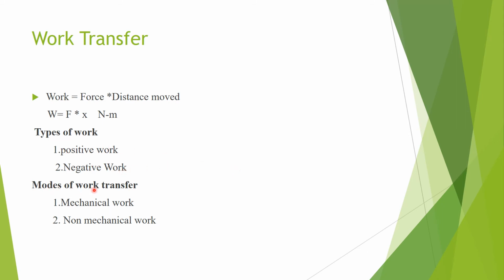Now, what are the modes of work transfer? The first one is mechanical work and non-mechanical work. What is mechanical work? For example, moving boundary work, gravitational work, acceleration work, spring work. These are the works that come under mechanical work. If you go for non-mechanical work, electrical work, magnetic work, electrical polarization work, these are the works that come under non-mechanical work.